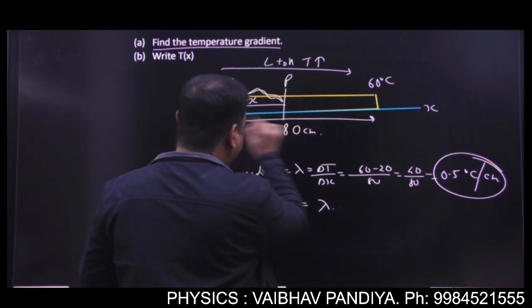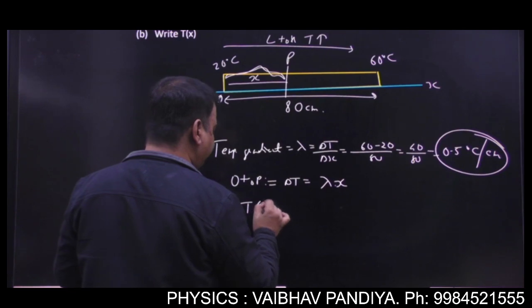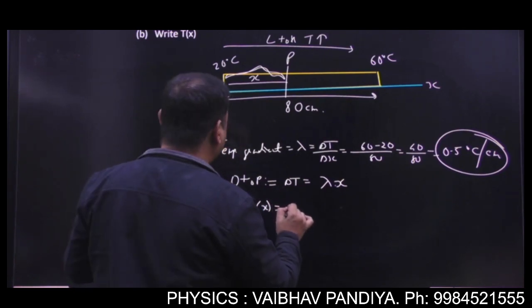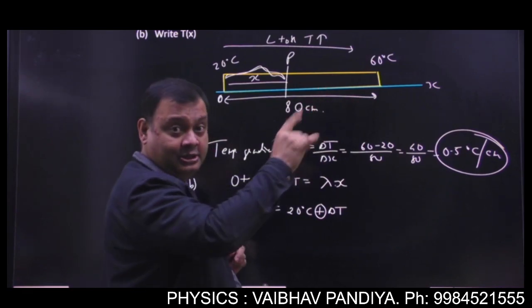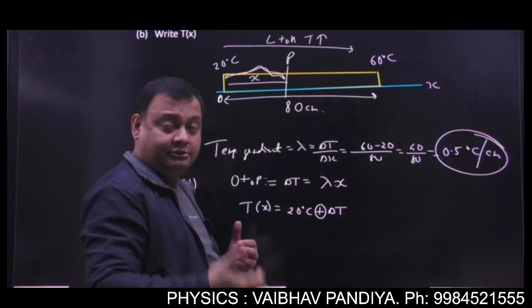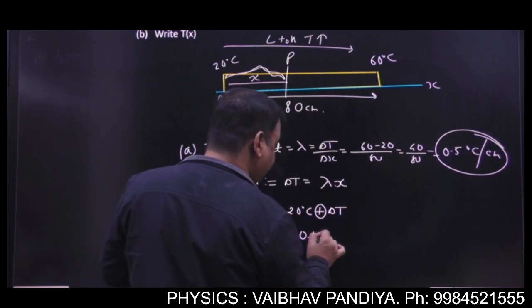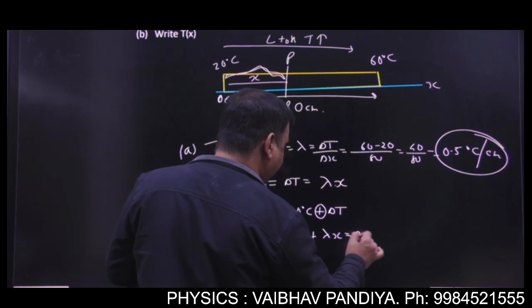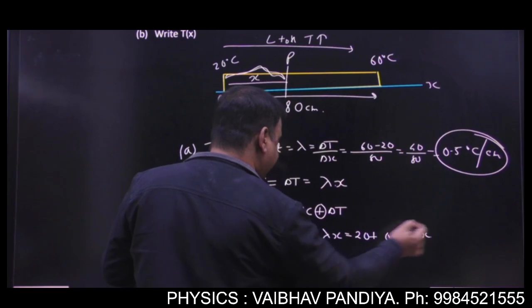Temperature gradient multiplied by x, isn't it? Now temperature as a function of x will be what? The initial temperature, that is 20 degree, plus the change. Why are we adding? Because we are moving from low to high. We are moving from low to high, so the change in temperature will be added. So your answer will be 20 plus lambda x. So your answer will be 20 plus 0.5 degrees Celsius into x.